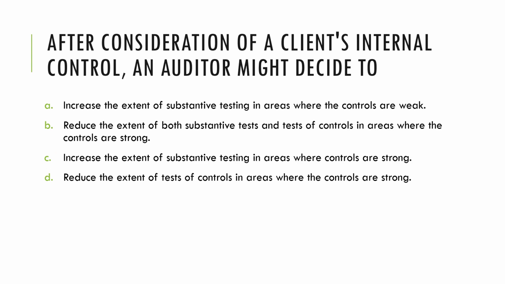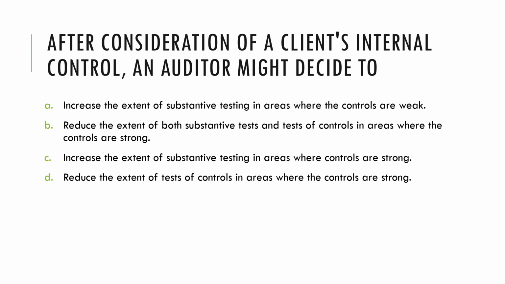Next, after consideration of a client's internal control, an auditor might decide to, letter A, increase the extent of substantive testing in areas where the controls are weak, or letter B, reduce the extent of both substantive tests and tests of controls in areas where the controls are strong, or letter C, increase the extent of substantive testing in areas where controls are strong, or letter D, reduce the extent of tests of controls in areas where the controls are strong. And here, we get to re-explore the relationship between the internal controls of the client and the